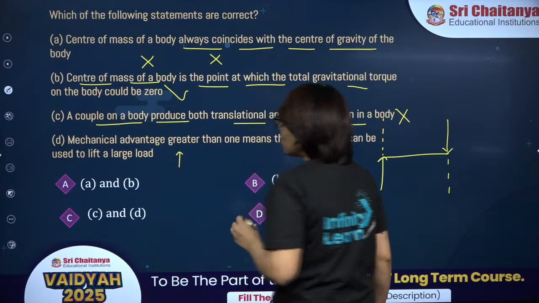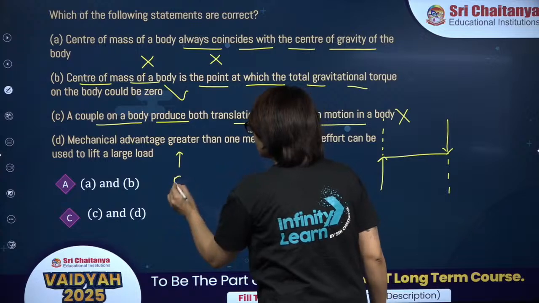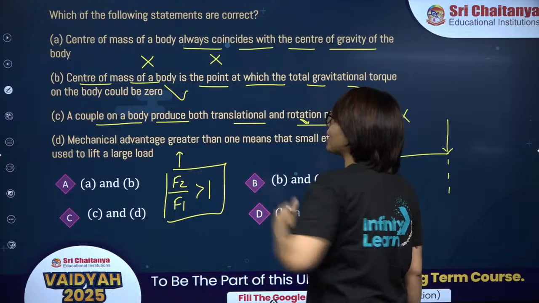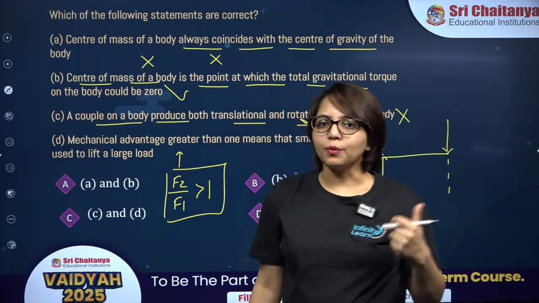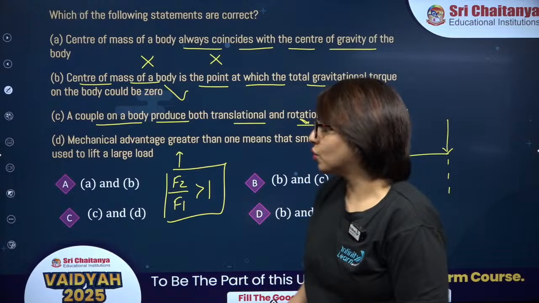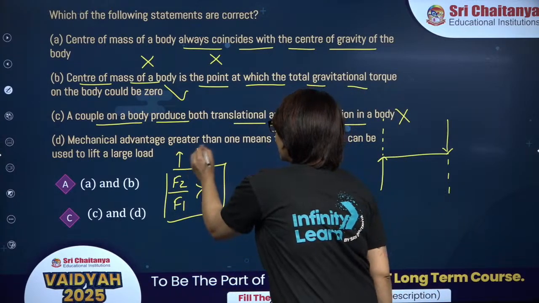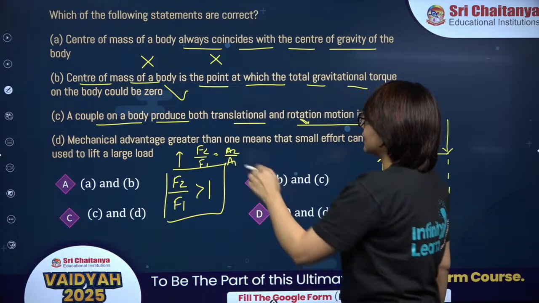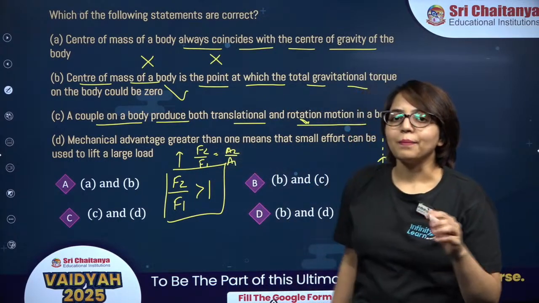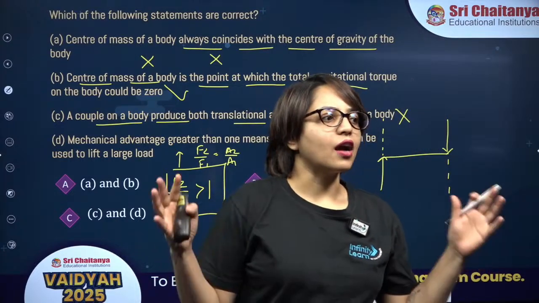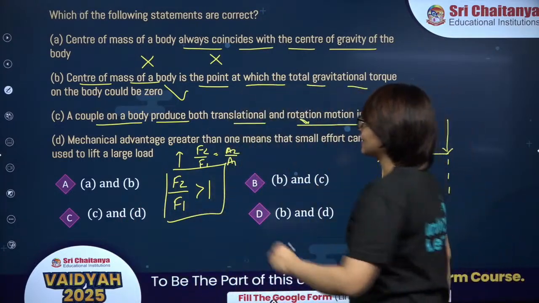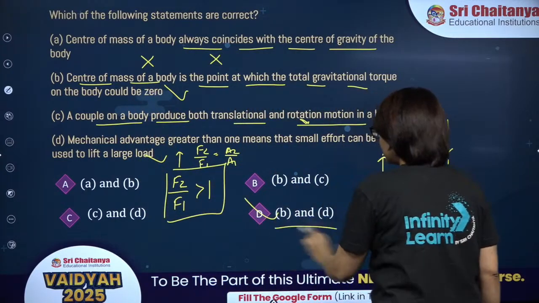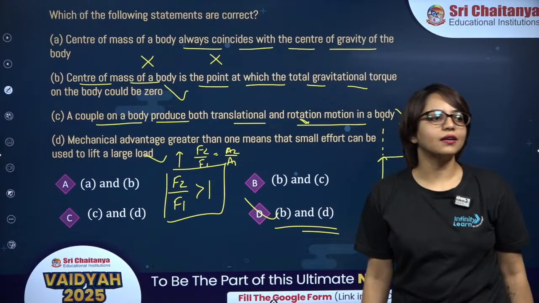So see, when you do hydraulic lift, then we get F2 upon F1 more than 1. This F2 upon F1 is your mechanical advantage. So by application of small force F1, you can lift a large load using the force F2, because F2 upon F1 is equal to A2 upon A1, Pascal's law. So yes, if mechanical advantage is more than 1, by the application of small force you can get large efforts. Fine? So yes, correct answer is option D. Both B and D statements are correct.